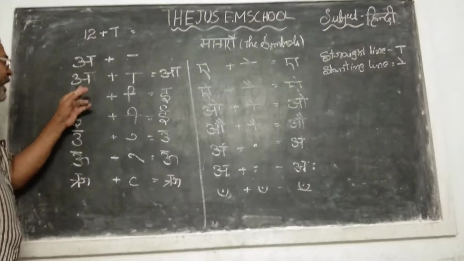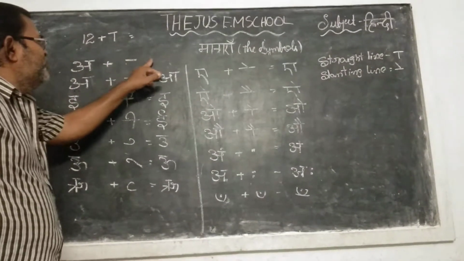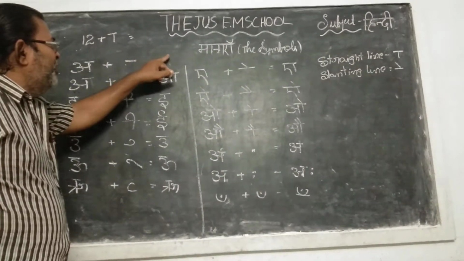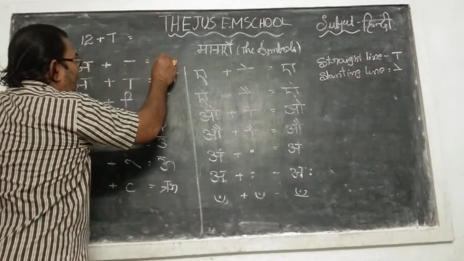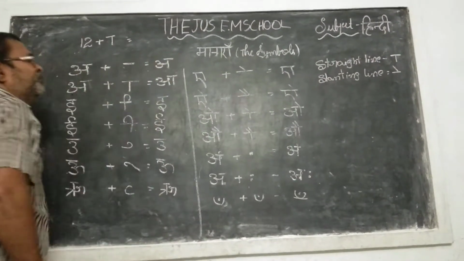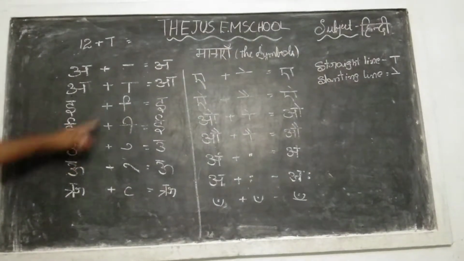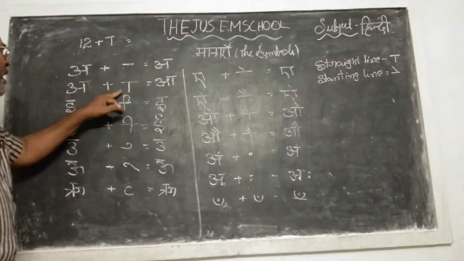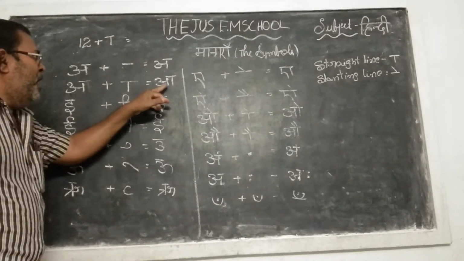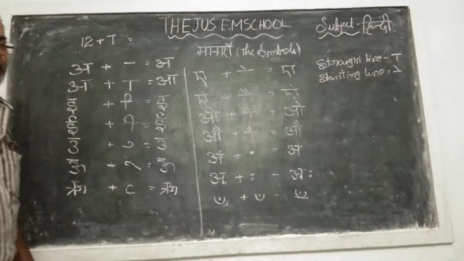The first one is a dash. There is no matra for a, I am not going to write anything, so that's why you can write here a. That's it. Again the second one is aa ki matra, a plus a, that is called aa ki matra.